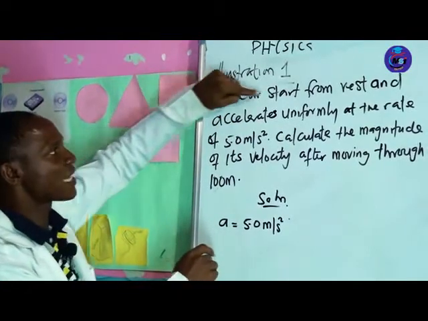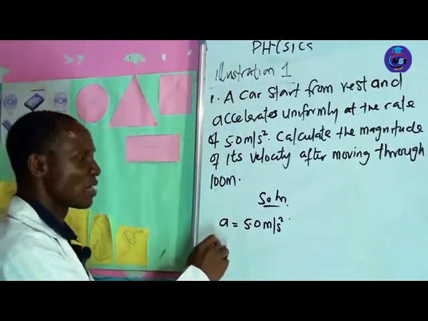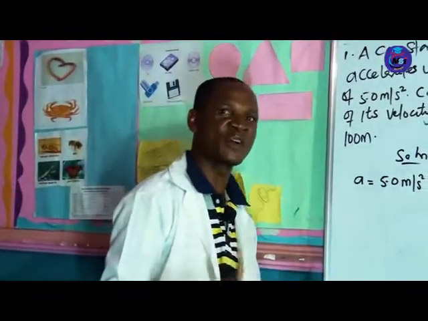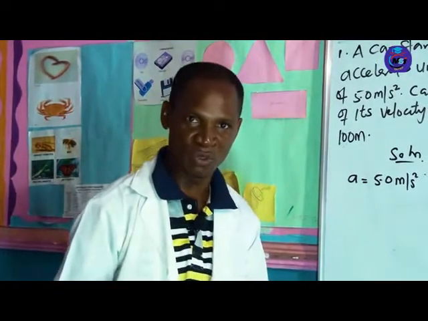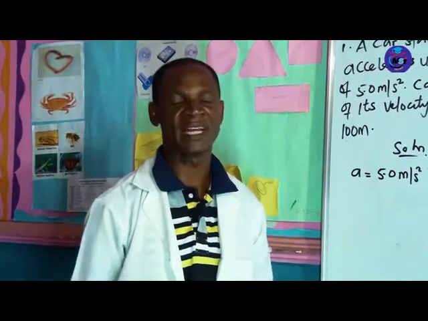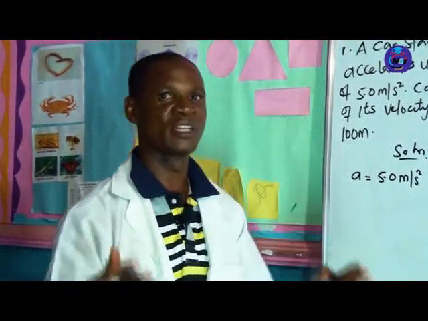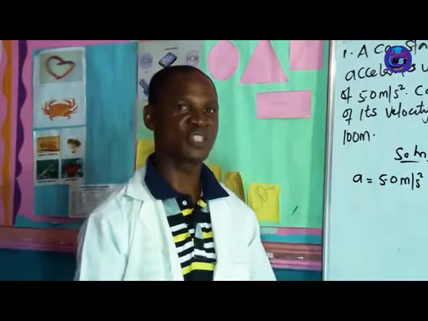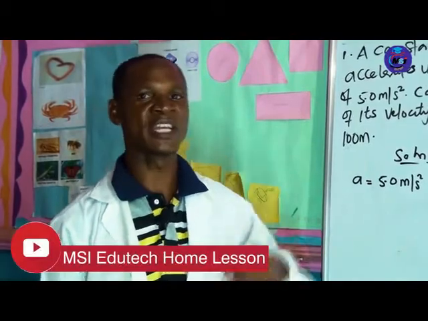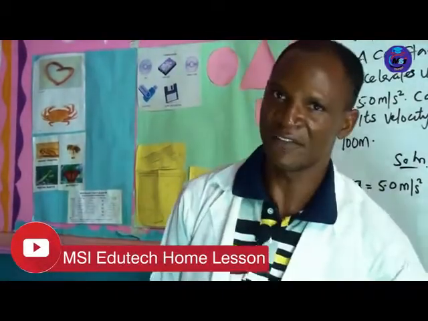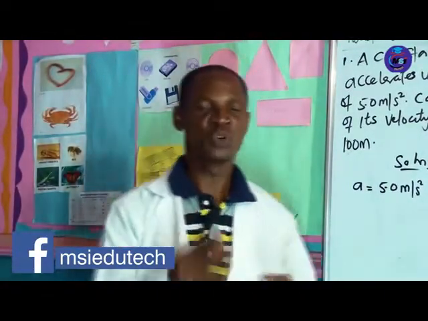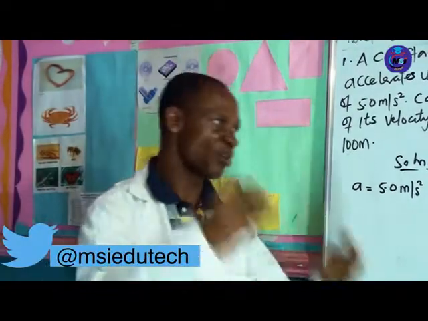Now, since it's starting from rest, I need to point our attention to that. If a car or a body starts from rest, then the initial velocity is 0. Take note of that. When a car is parked at a particular point and you want to move it from that point, the initial velocity the car will pick up from will be 0. And note also that when the car is coming back to rest, the final velocity will be 0. It starts with 0 and finishes with 0.